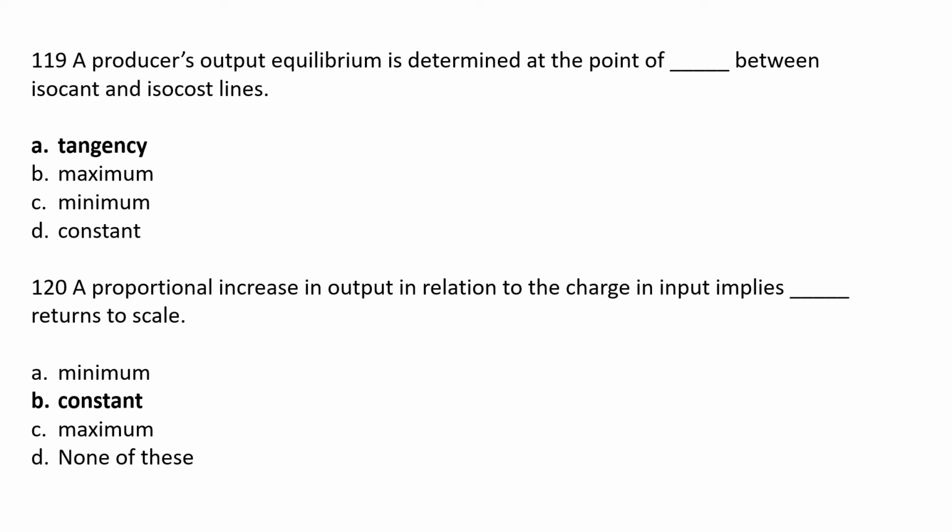A proportional increase in output in relation to the change in input implies dash return to scale. Option A minimum, option B constant, option C maximum, option D none of this. The correct answer is option B constant. A proportional increase in output in relation to the change in input implies constant return to scale.